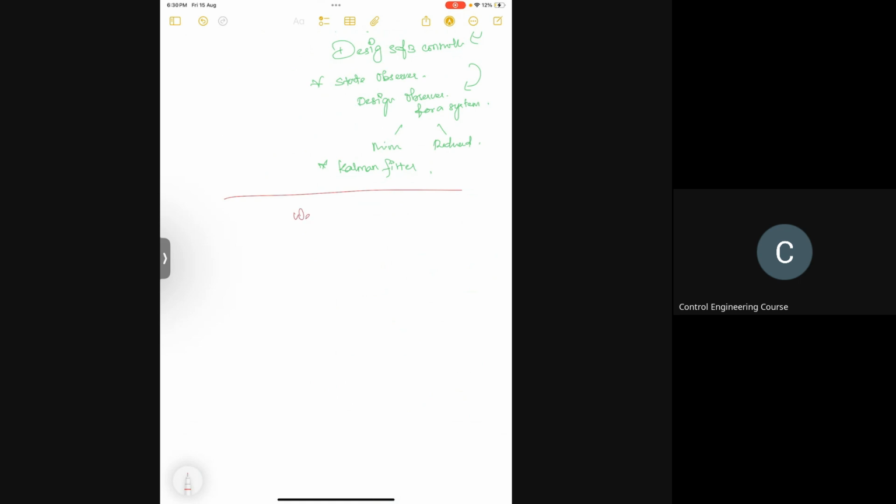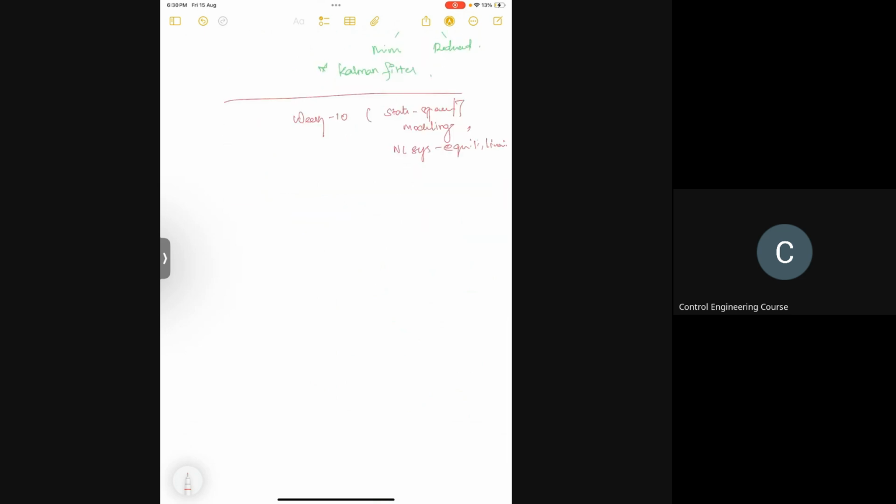Okay. Last week we saw some problems on week 10. That is mostly covering state space representation, modeling, and state space to transfer function to state space. Week 10, where did we stop? We stopped at equilibrium, linearization, nonlinear systems, finding equilibrium points and linearization, right? So let us cover some more problems on that. Then we can switch to